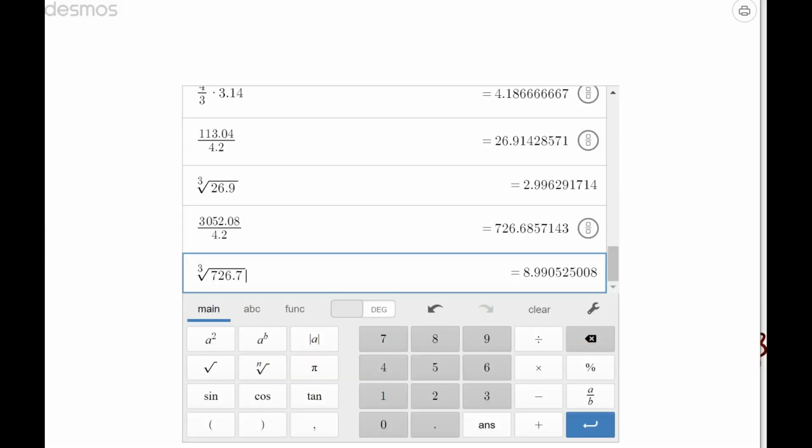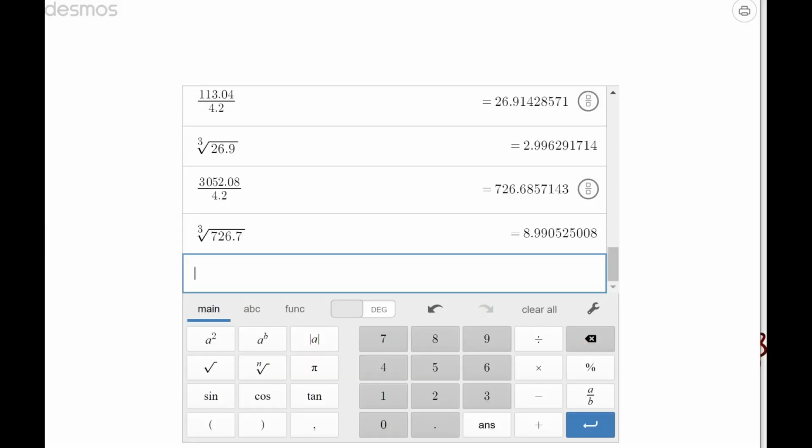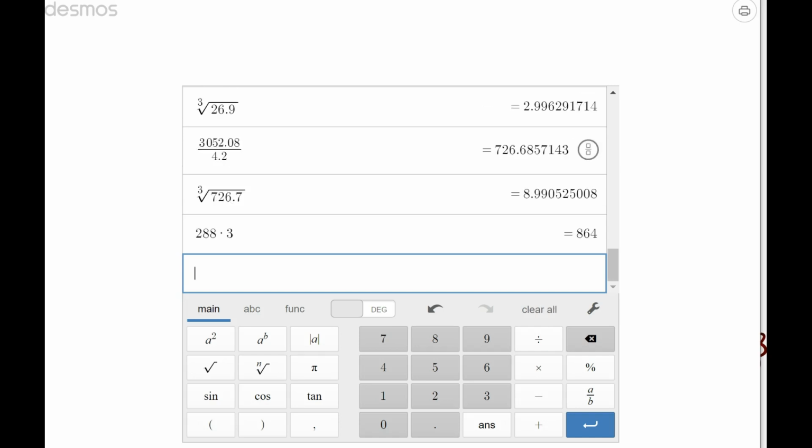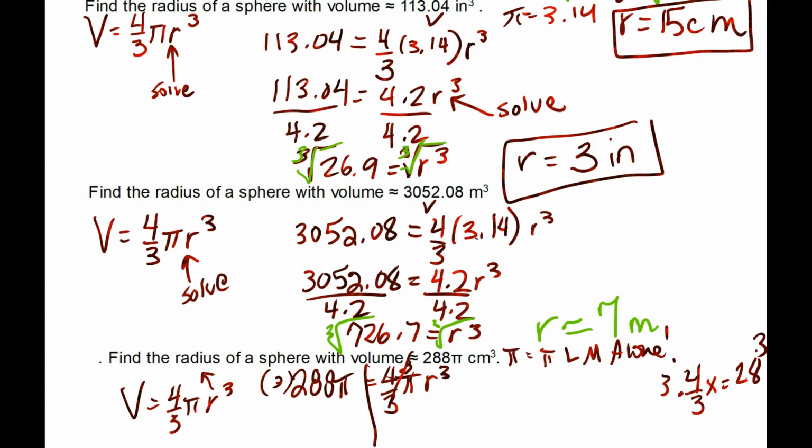So 288 times 3 is 864. So this is 864 pi is equal to 4 pi r cubed. So what do we do now? Now we divide by 4 pi. I forgot I did show y'all that. I had a brain lapse.